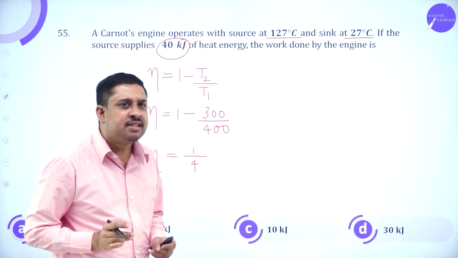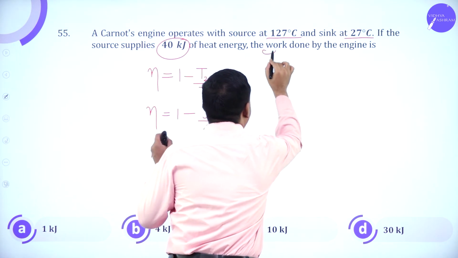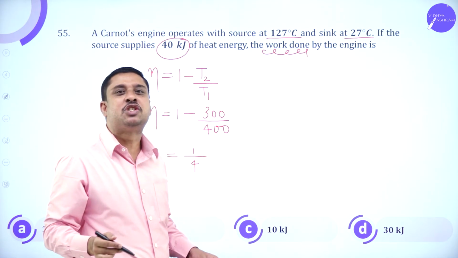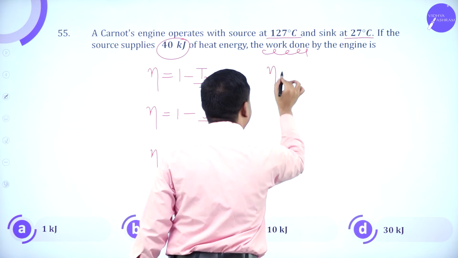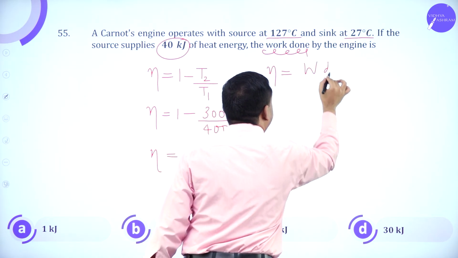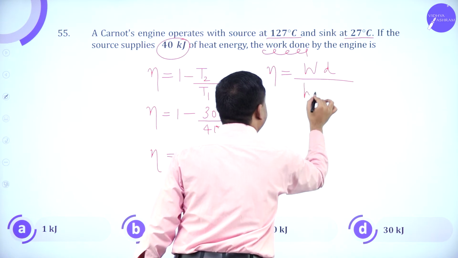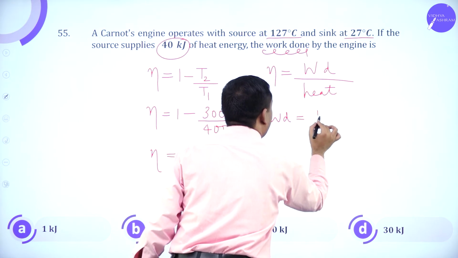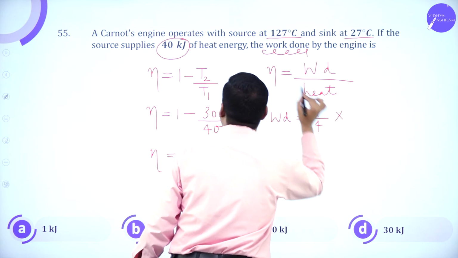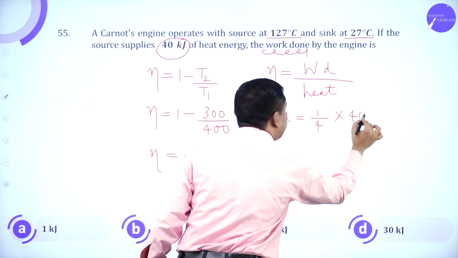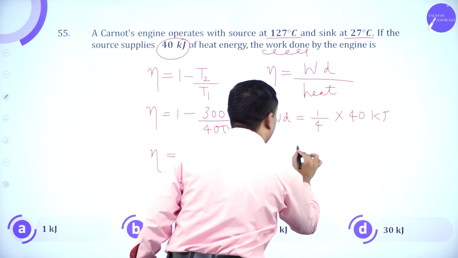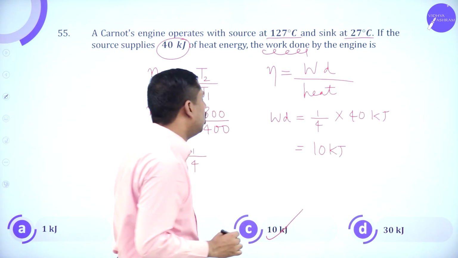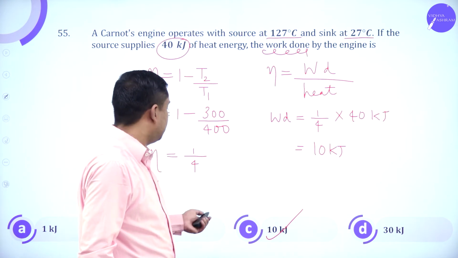But with this efficiency, how will I calculate the work done by the engine? Alternative definition of efficiency: this is work done by heat supplied. So, work done is 1 by 4 into heat supplied, which is 40 kilojoule. So, work done will be 10 kilojoule. 10 kilojoule will be the answer.